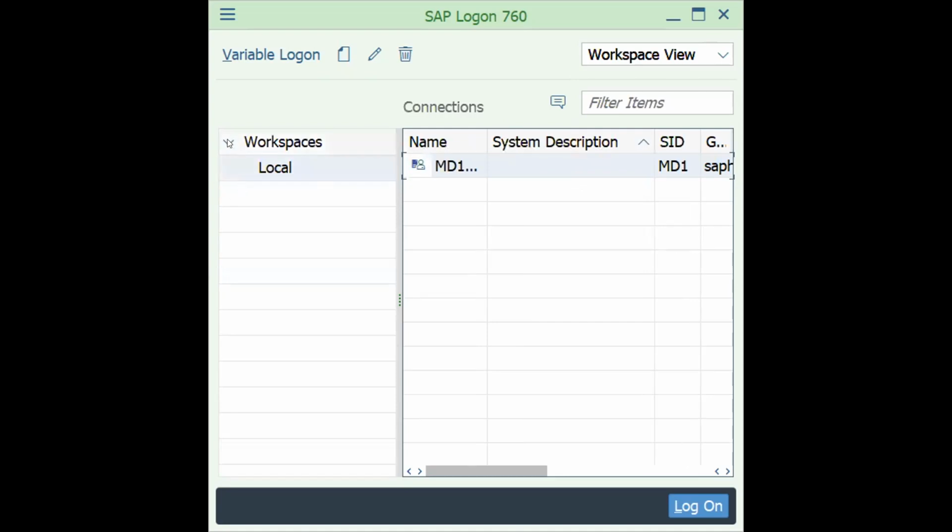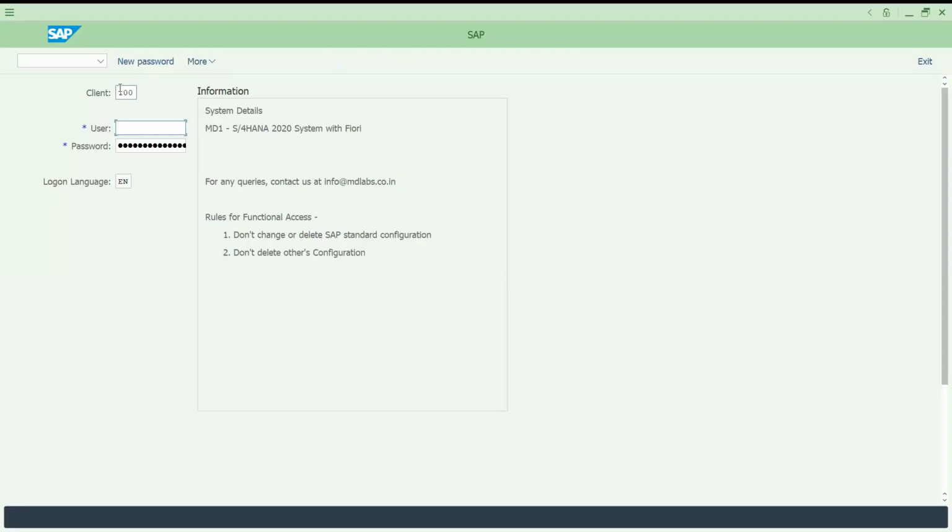Here you will get nodes like this. This is an outside practice system, that's why we don't have more views. When you get the system, basically if you click this one, let me share the screen. Come here. If you see this, by default whatever client is more frequently used will be there.